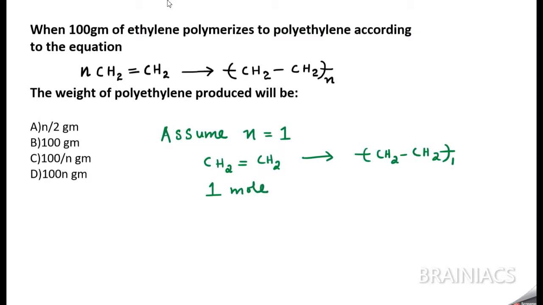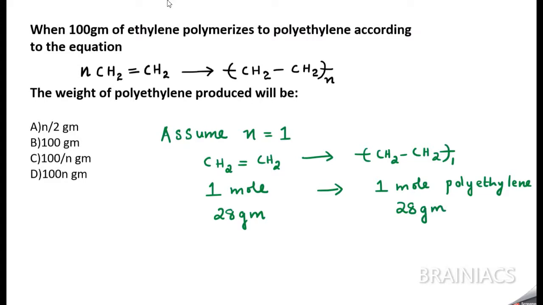Tell me. Two carbons are there, so 12 plus 12, 24. Then hydrogen 2, so 24 plus 2, 26... so I can say this 1 mole is equal to 28 gram. So this 1 mole when polymerizes, you are getting CH2-CH2. Is there any difference here? You got 1 mole of polyethylene. So what is the mass here? Mass remains the same. That is the important thing I want to highlight, because only the double bond gets converted to single bond. So 28 gram is giving you 28 gram.